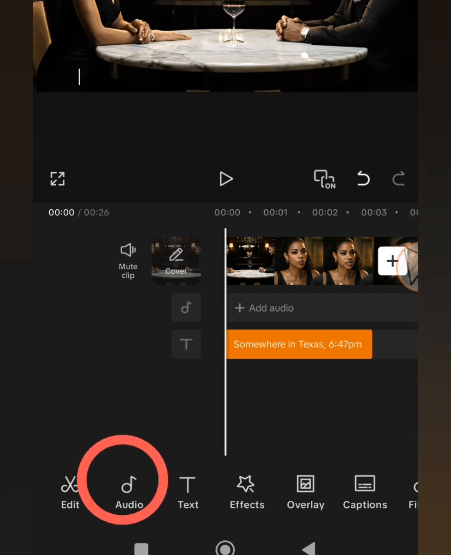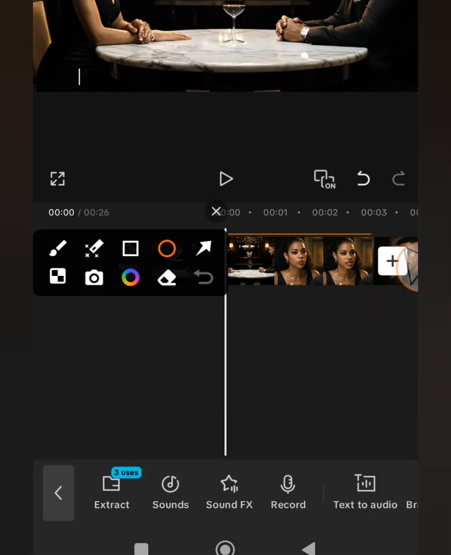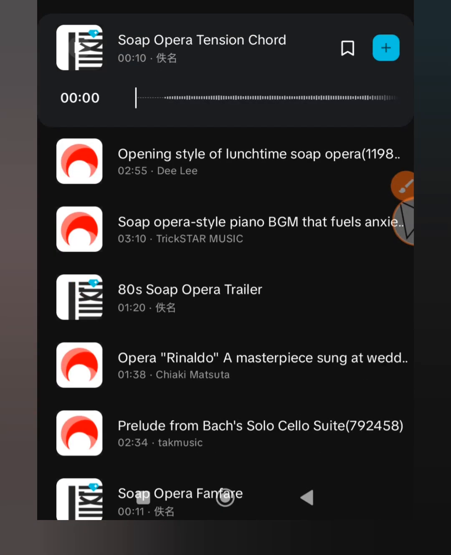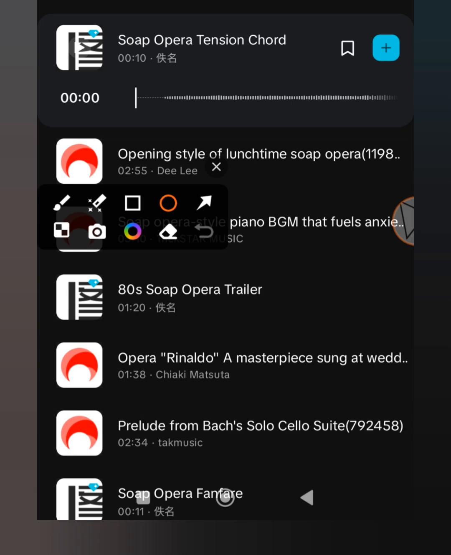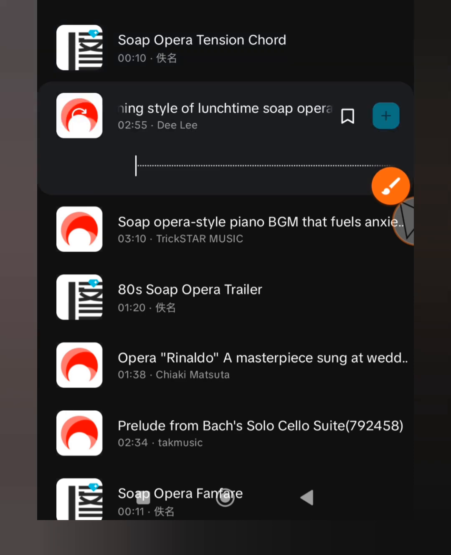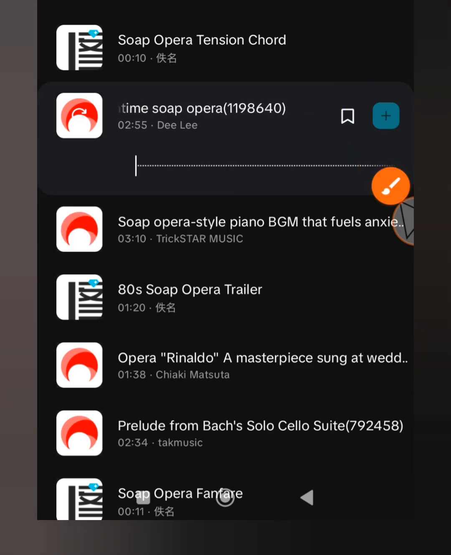So let's add audio to our video. On the left side of your screen, click on audio, extract. For me, I prefer direct recording. You can record direct or you extract. I prefer soap opera with the red and white icon to avoid copyright issues. So click on the blue box there to select the particular audio you want.